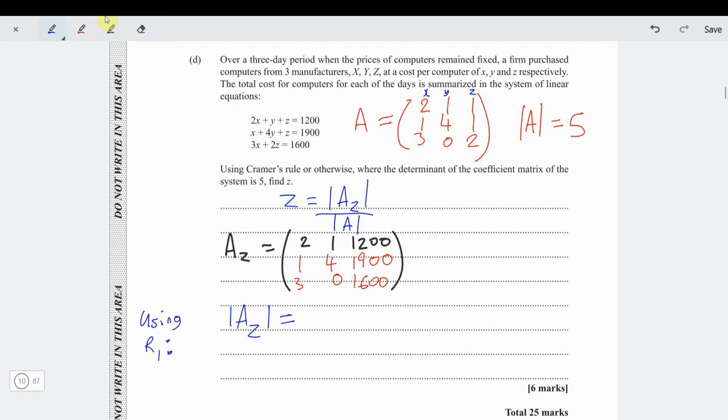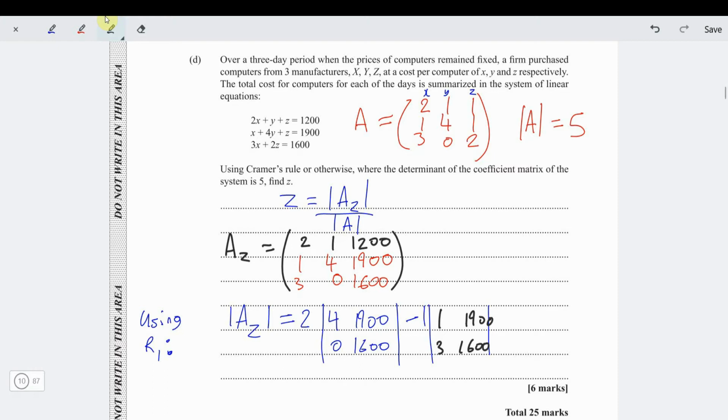Using row 1, this becomes 2 times the determinant of 4, 1900, 0, 1600, minus 1 times the determinant of, cross out the row and the column with 1 in it, we're left with 1, 1900, 3, 1600.